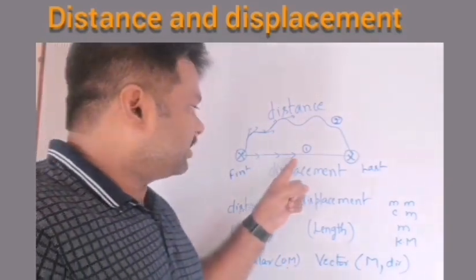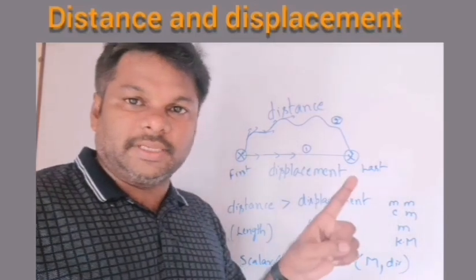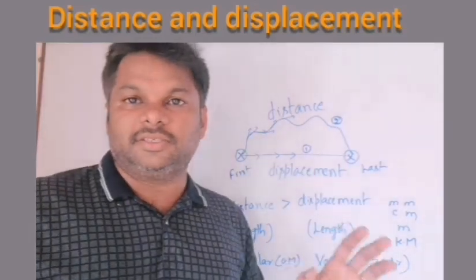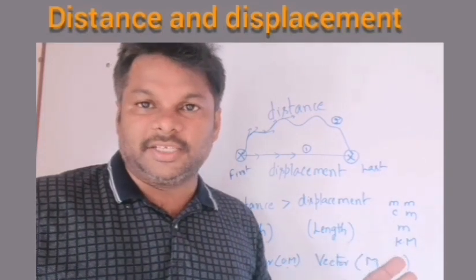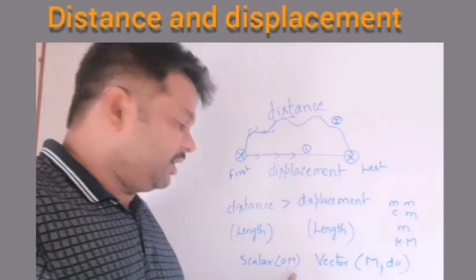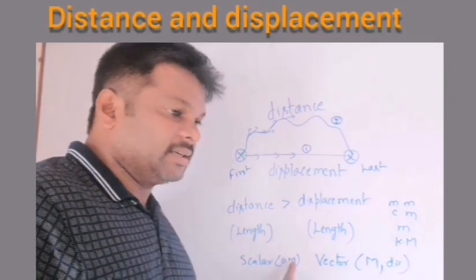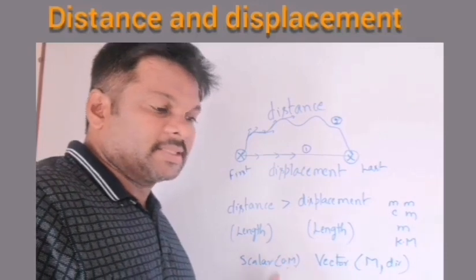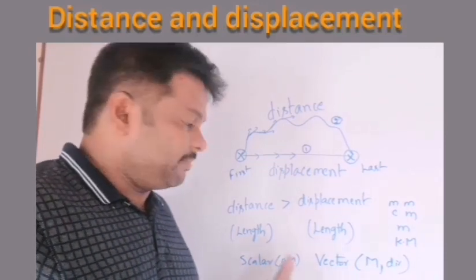So it contains only one direction from the starting point, but distance contains a number of directions. That is why we can't say that distance contains direction. It contains only magnitude.